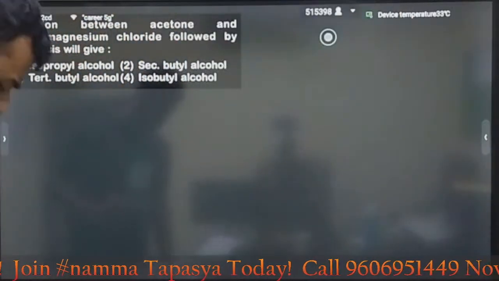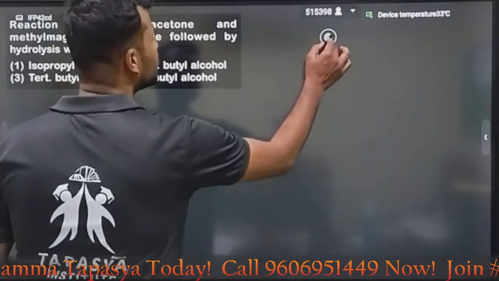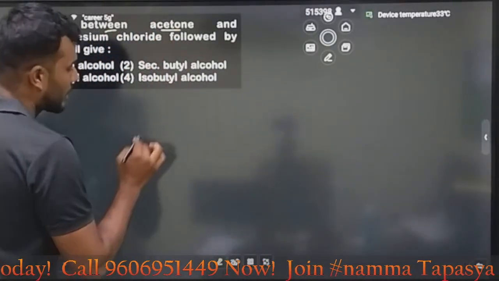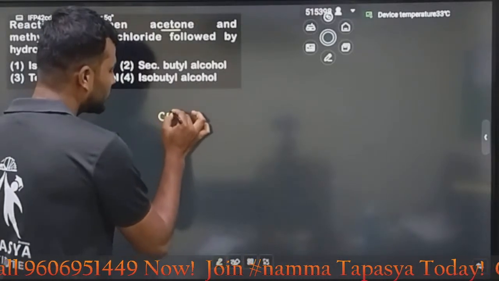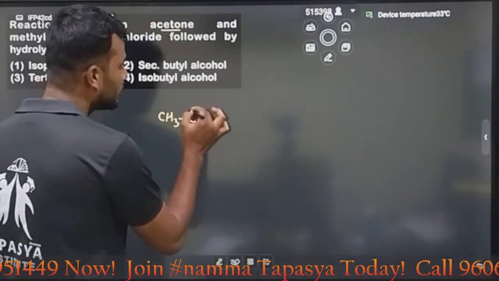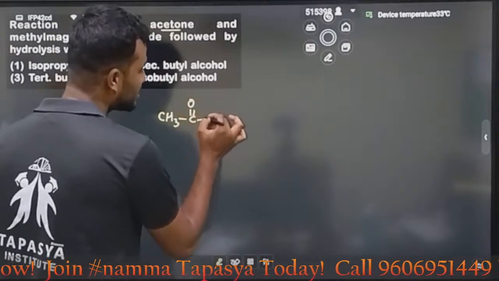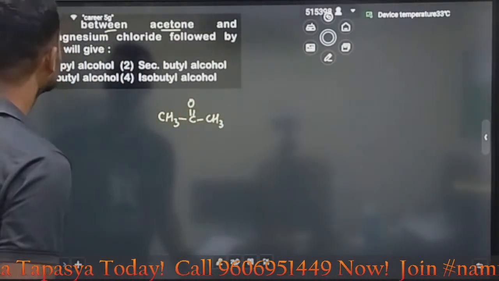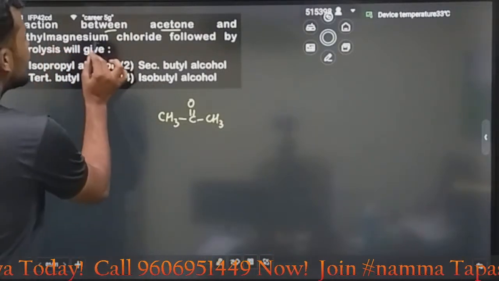Next, move for the next question. It is from your organic, my dear bacho. The question is the reaction between acetone. Okay, acetone. Let's write the structure of acetone. Acetone means ketone. CH3COCH3, this is the acetone. Reaction between acetone and